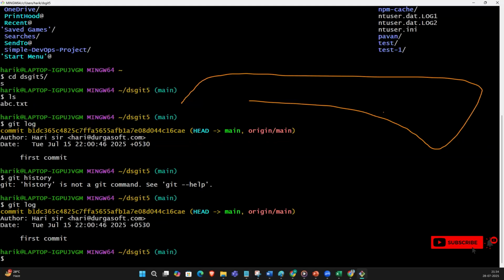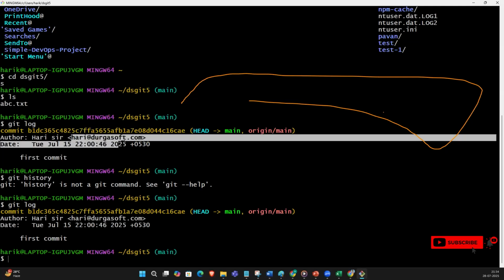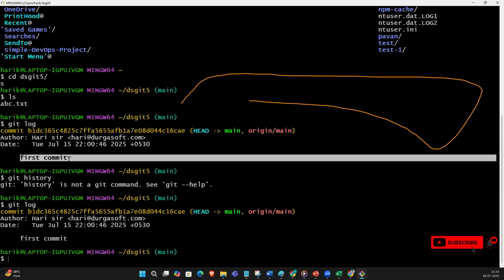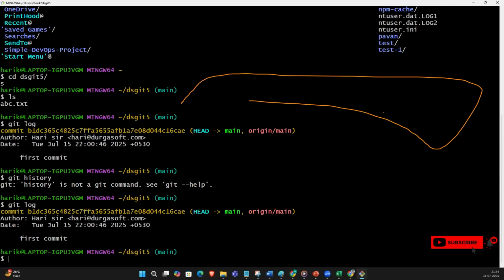So guys, how can you track with Git log? What is the commit ID? When we commit the code, what is the commit ID? Who is the author? When was it committed? What is the commit message? Tracking the changes and managing the changed files locally is nothing but Git.